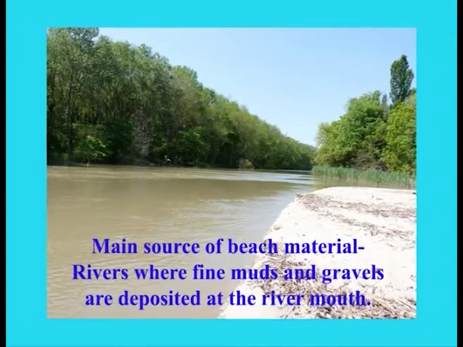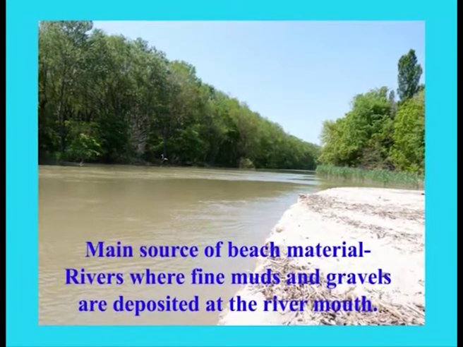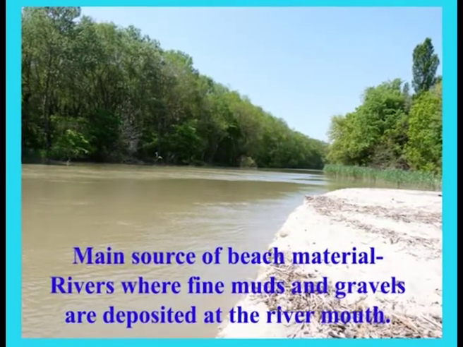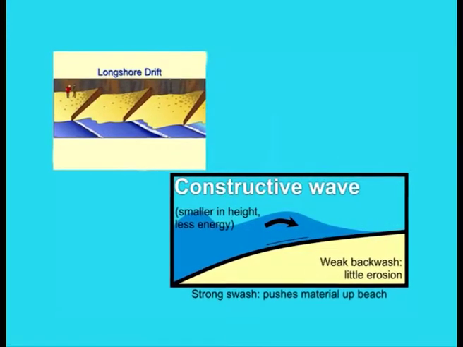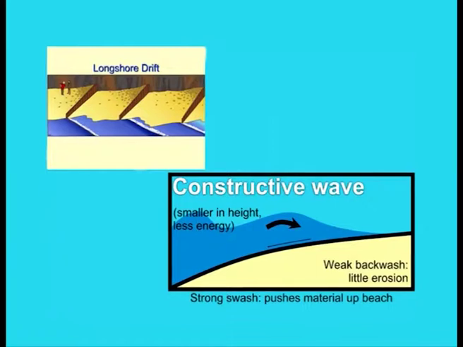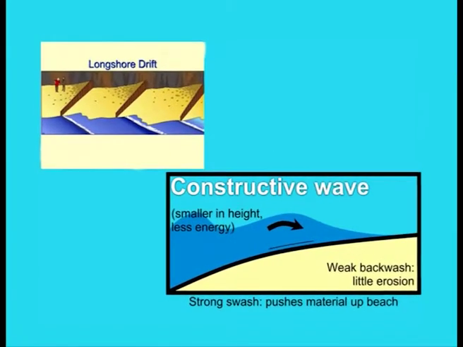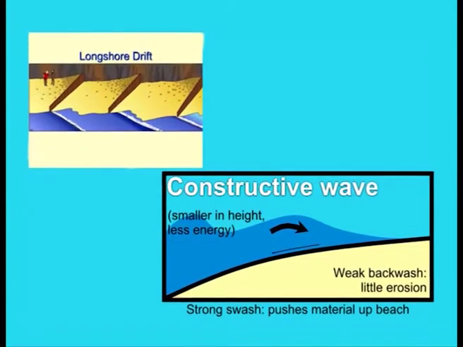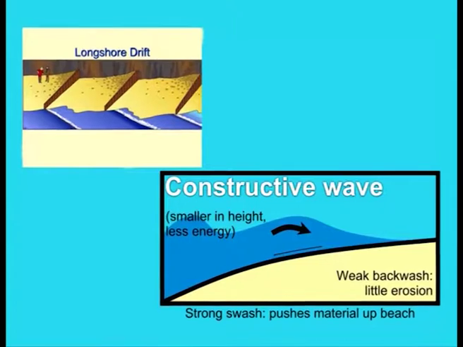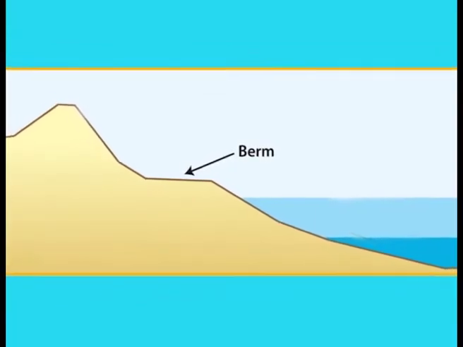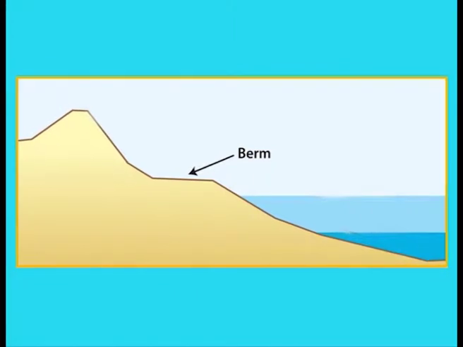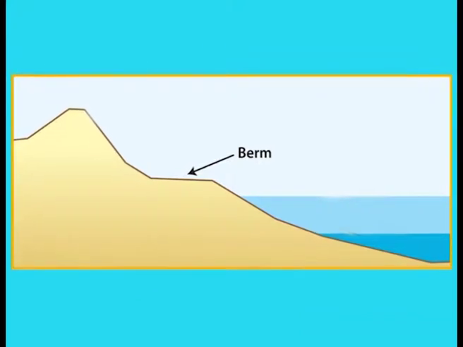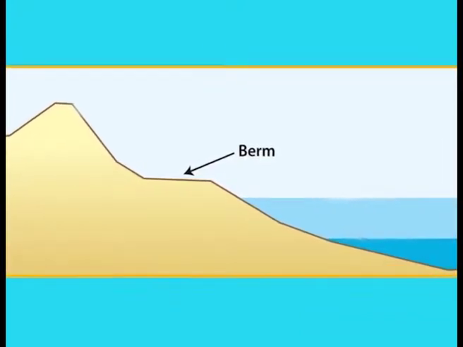There are a number of different sources of beach material, the main source being rivers, where fine muds and gravels are deposited at the river mouth. Other sources of beach material include longshore drift, bringing material from elsewhere along the coast, constructive waves, bringing material up the beach from the sea, and cliff erosion. As constructive waves build up beaches, they often form ridges in the beach known as berms. The berm highest up the beach represents the extent to which the water has reached during high tide.